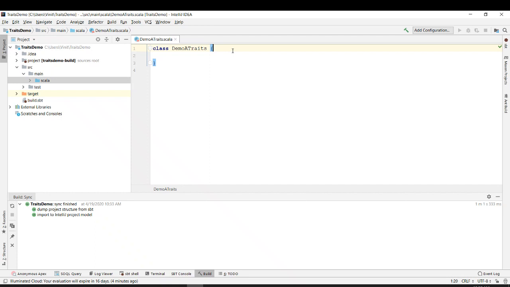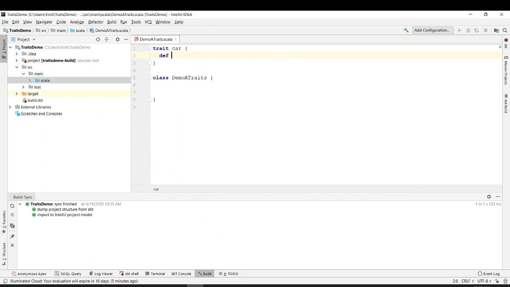So let's go ahead with the practicals and let's start with defining a trait. What is the keyword for trait? trait, right? Let's say I'm defining a trait with the name car. To define a trait with the name car, I open and close brackets.